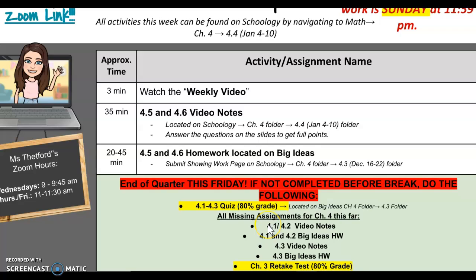But chapter 4.1, 4.2 video notes, we have 4.1, 4.2 big ideas, and then chapter 3 video notes, chapter 3 big ideas homework, and then we also have chapter 4.4 big ideas and video notes as well. So just make sure that everything is all up to date and turned in.